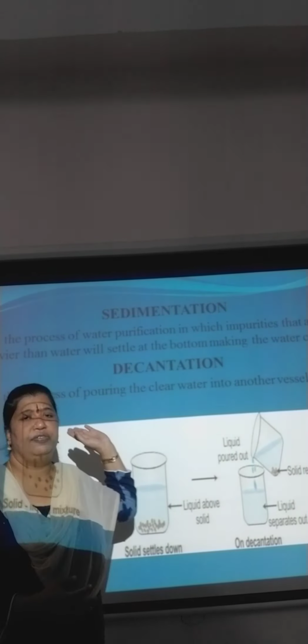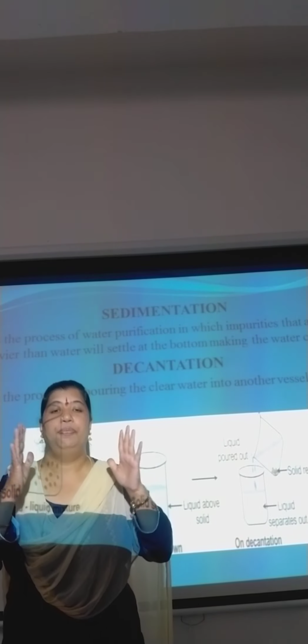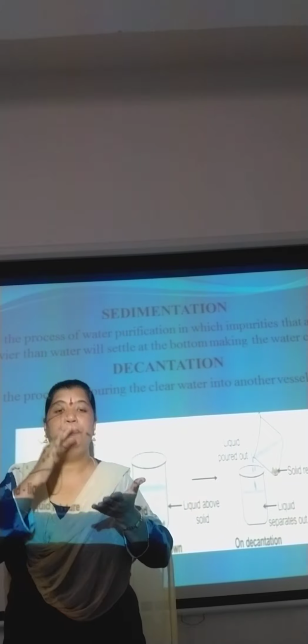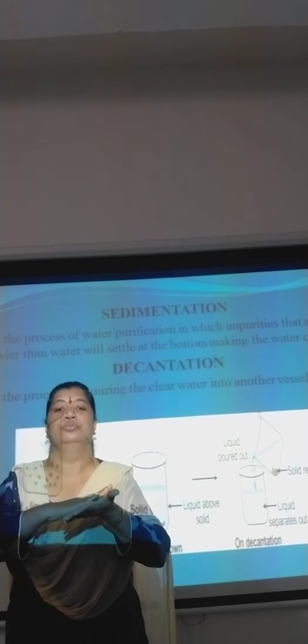So what is sedimentation? Sedimentation is nothing but the process in which the impurities which are there in the water will settle down.